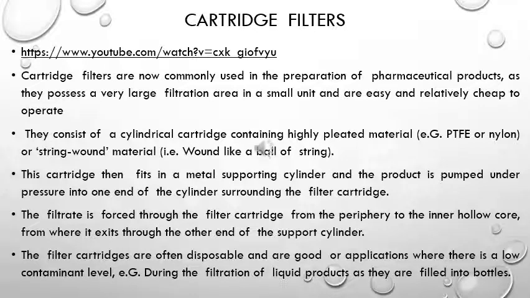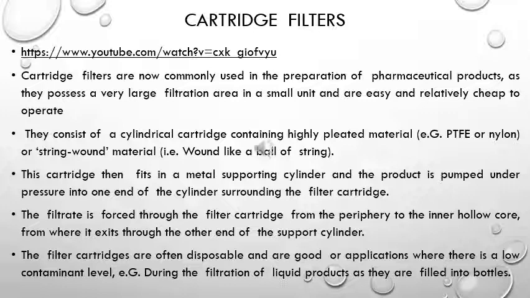Next filter is a cartridge filter. Before that, just go through this link, so it will be easy for you to understand. Basically, a cartridge filter is nothing but a case which has a number of cartridges. The cartridge is the filtering medium. On the lower side of this filter you have the collector in which the filtrate is collected.